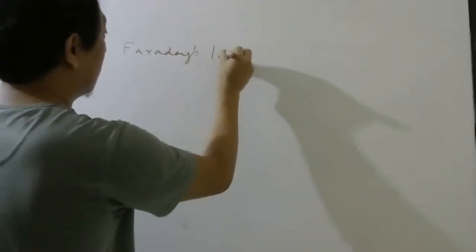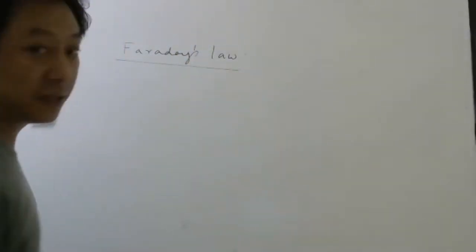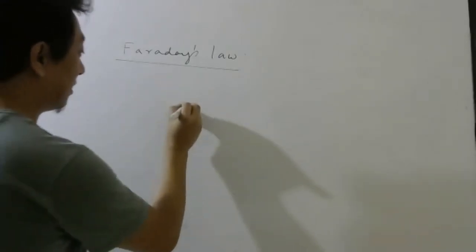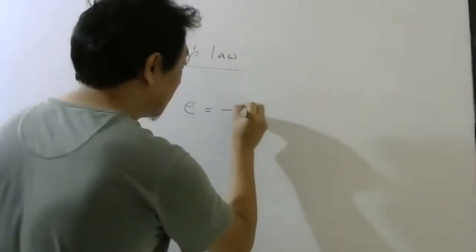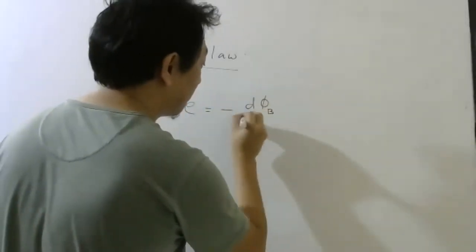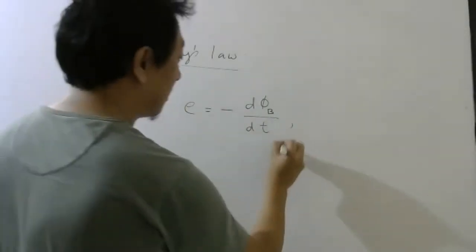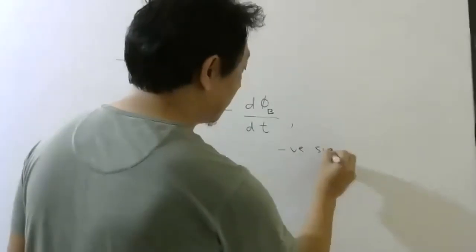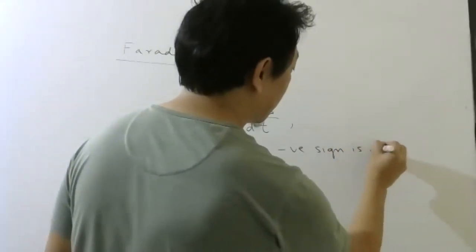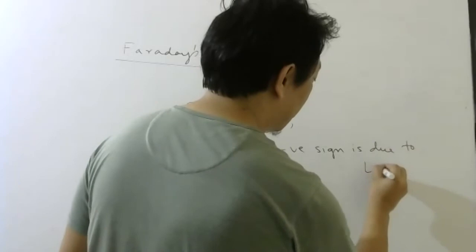Faraday's law in its exact form, we write like this: E equals minus d phi by dt. Okay, students, and this minus sign, negative sign, is due to Lenz's law.